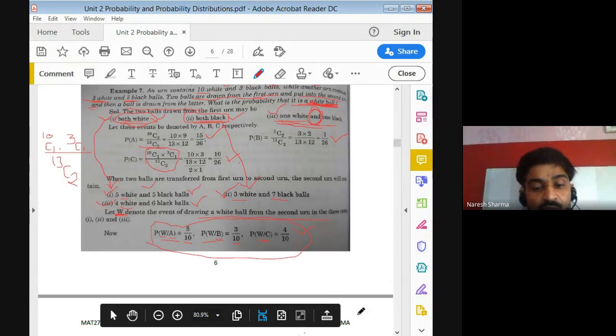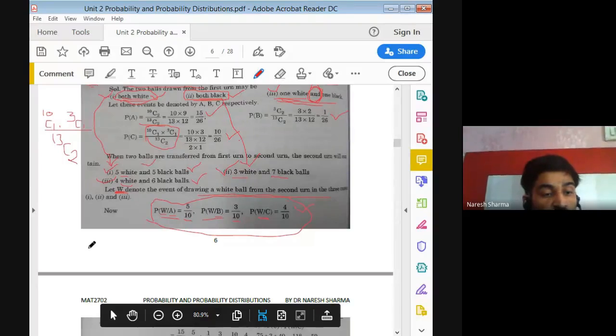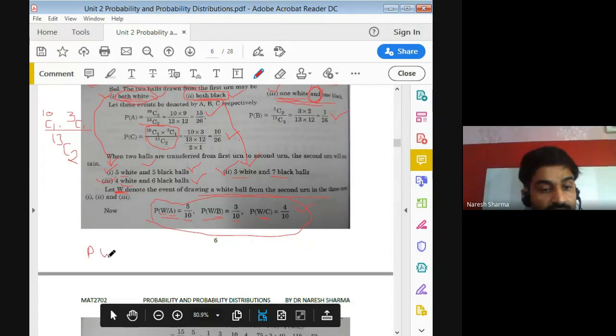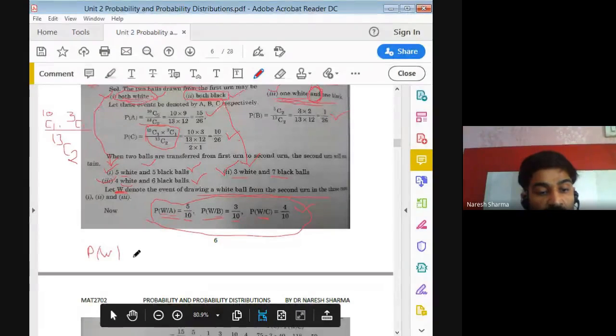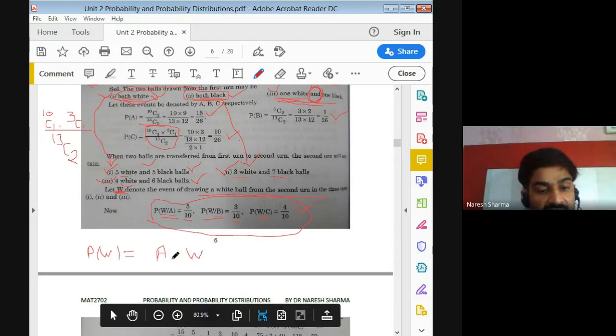So these 3 cases are possible in the case of the second bag. Please try to understand one thing. We would like to find the probability of a white ball. But this white ball is possible when your A case happens and then you choose a white ball from the second urn. So this happens and this happens, and that gives you a white ball, right?